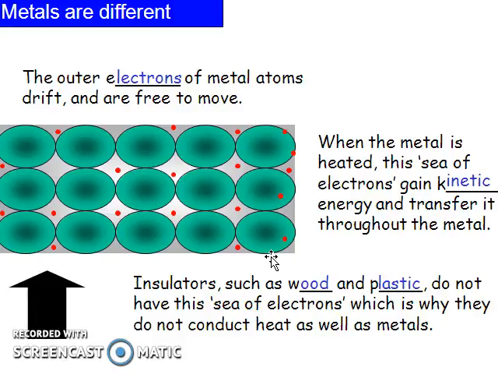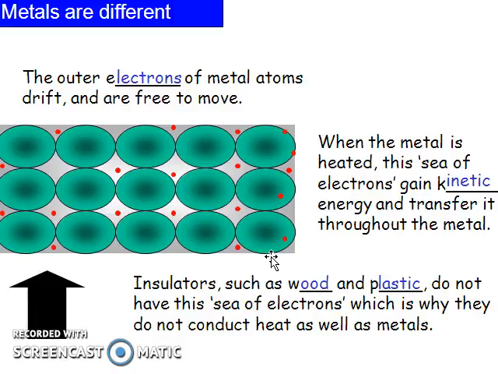In this way, metal can transfer heat, but wood or plastic cannot, because free electrons are not available in wood or plastic. There is no sea of electrons to carry the kinetic energy from one place to another and so transfer the heat.